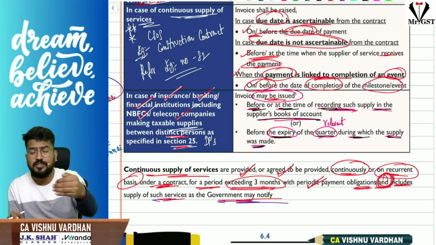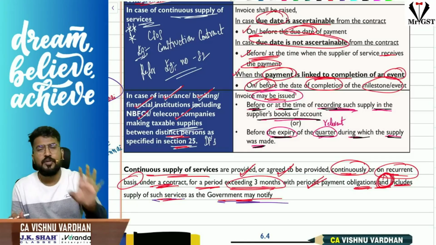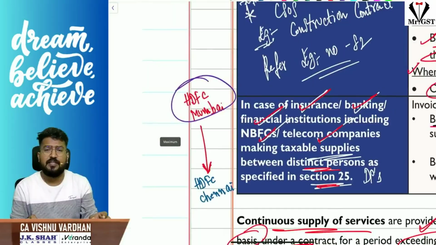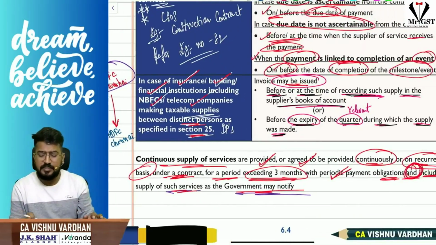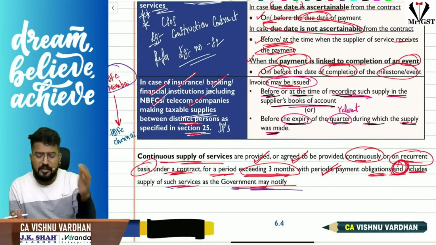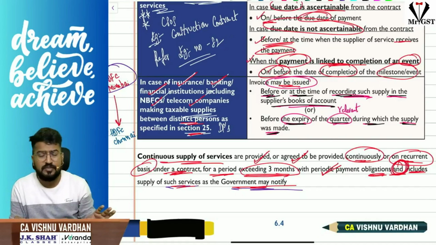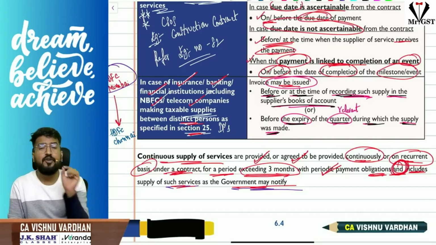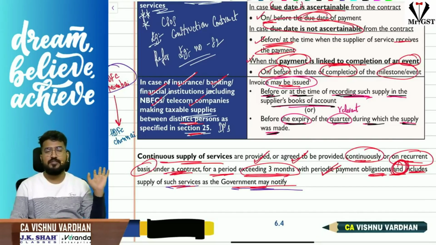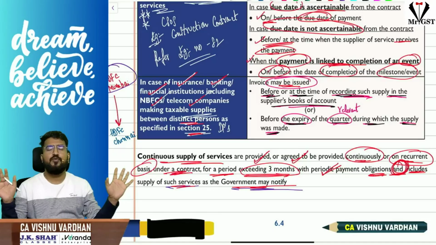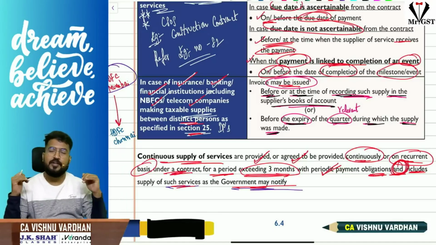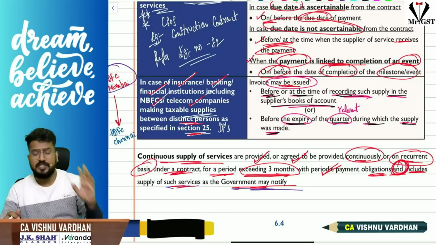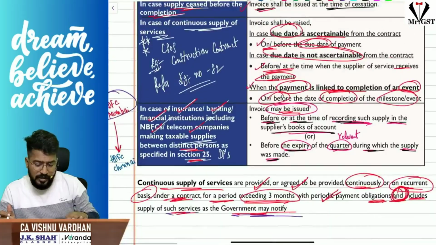There is no concept of whichever is earlier here. So if HDFC Mumbai is making a supply to HDFC Chennai, in such cases, invoice can be raised when the supplier is recording this in his books of accounts, or it can be raised by the end of the quarter in which this supply was made. That means you have the entire quarter to enjoy. That is what they are trying to tell here. So this is section 31, time limit to raise tax invoice.